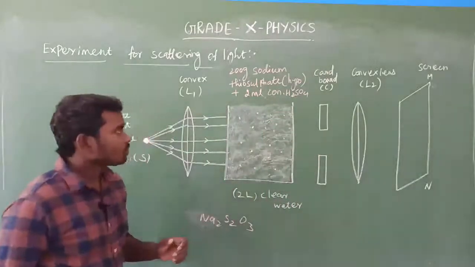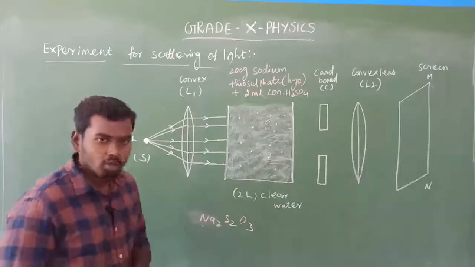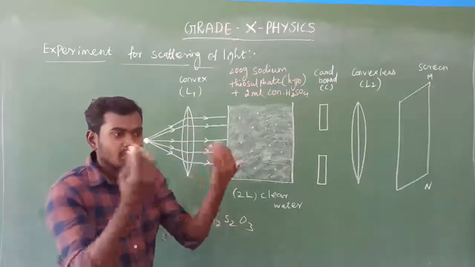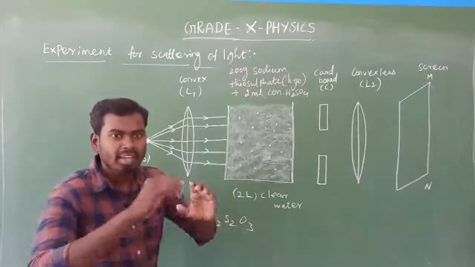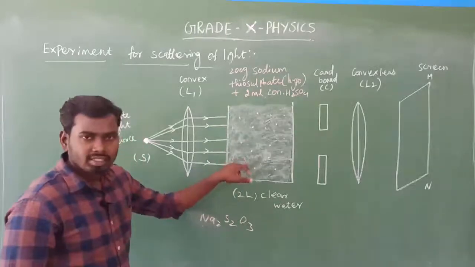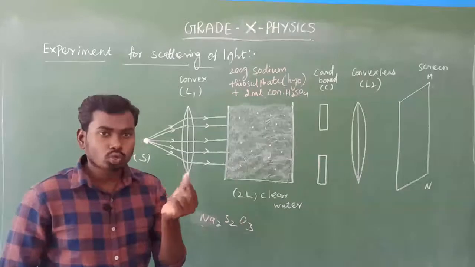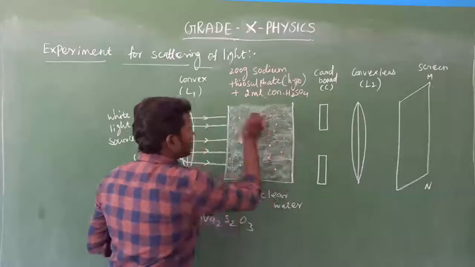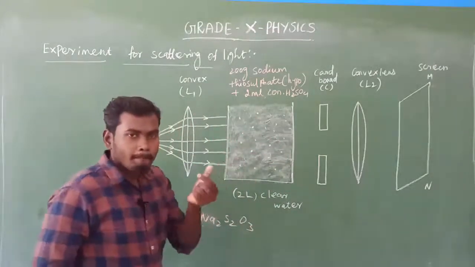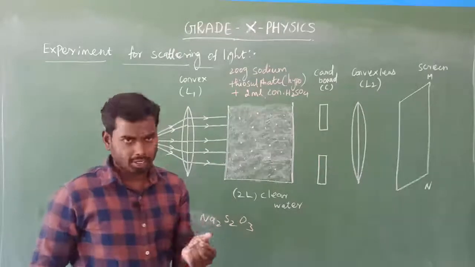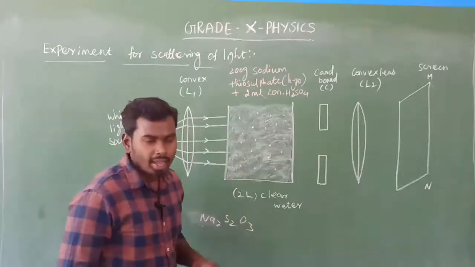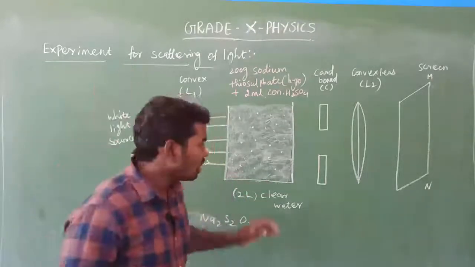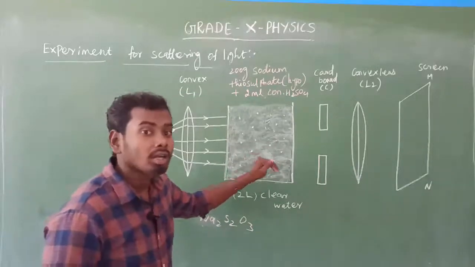After adding the sodium thiosulfate and the sulfuric acid into the water, what will happen? These chemical substances combine together, chemically reacting, and make very fine microscopic sulfur particles precipitating like this. Can you see this? These colored dots are microscopic sulfur particles. The size of these particles is bigger than the water molecules.